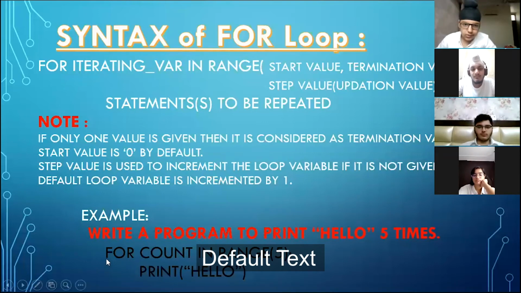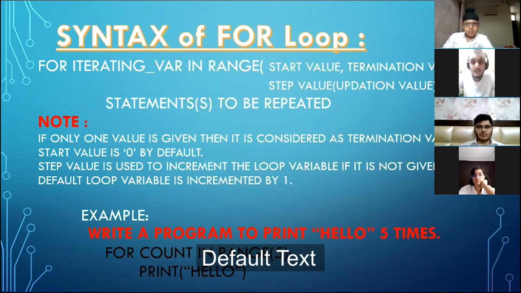First of all, you have to write the for, then you have to take a variable. Here I have taken a variable count as a loop variable. Then in is the keyword you need to write. After that, you have to write range, and then inside the brackets, you have to write the last value. That means up till where your condition will work.